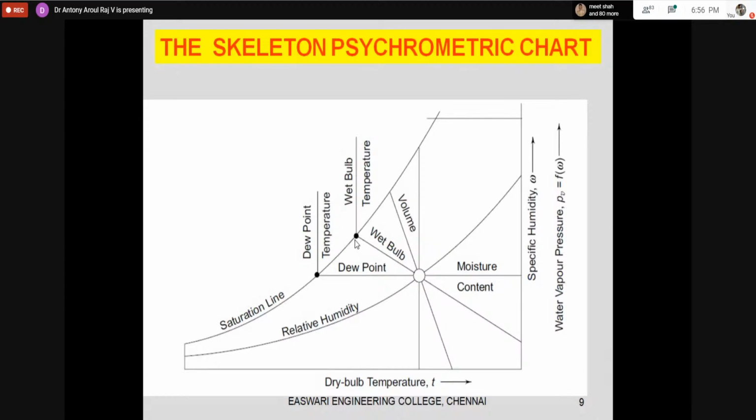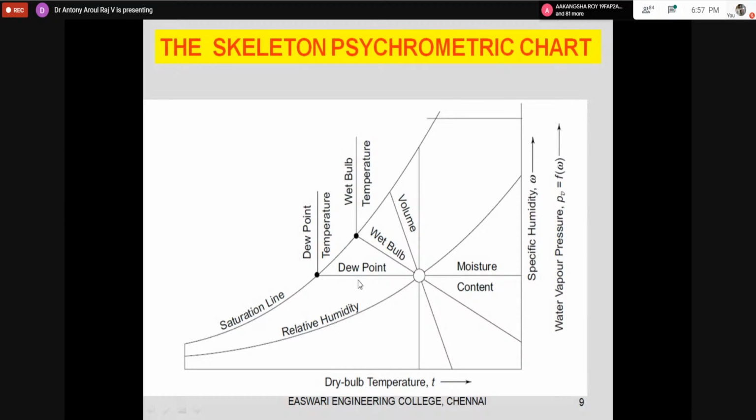Because of that, the difference between the wet bulb and the dry bulb will be very much higher, and so the wet bulb depression will be higher. So we can take it like this: during daytime, the wet bulb depression will be smaller. That is how we can understand the wet bulb depression. It represents the degree of dryness in the atmosphere. And the dew point temperature will be much less than that. Dew point temperature is the temperature at which the moisture in the air will condense and separate out, so that will be much lesser than that.